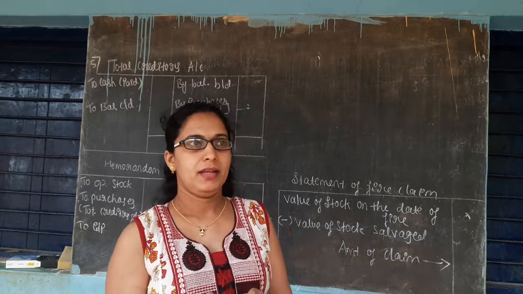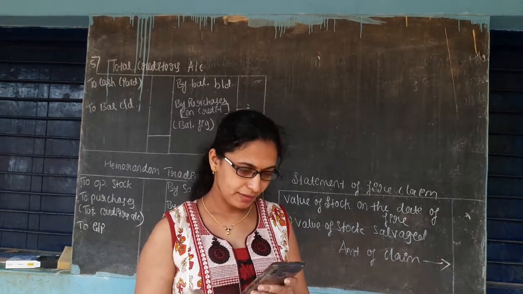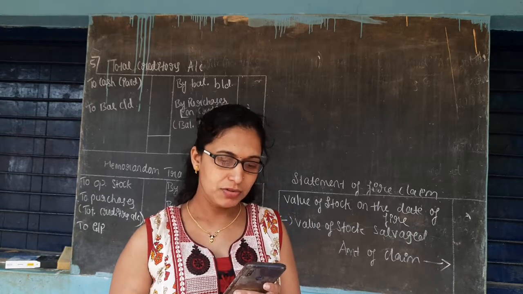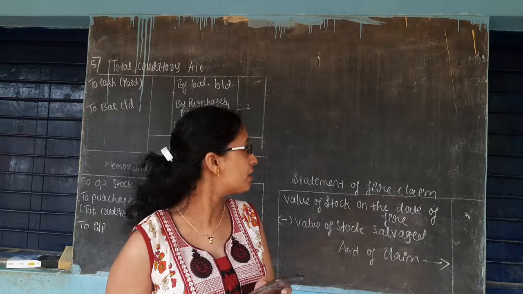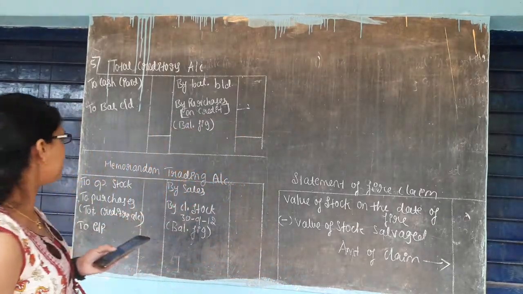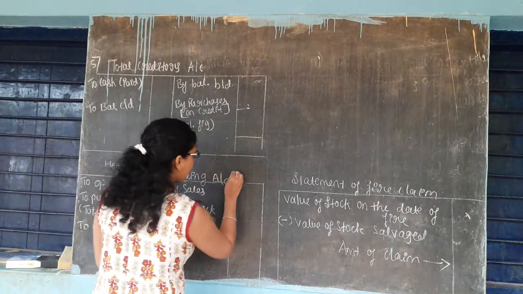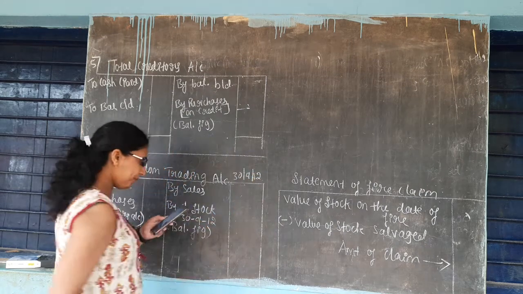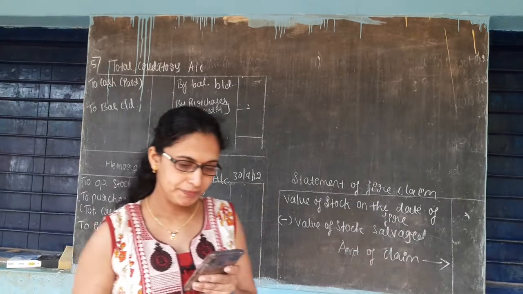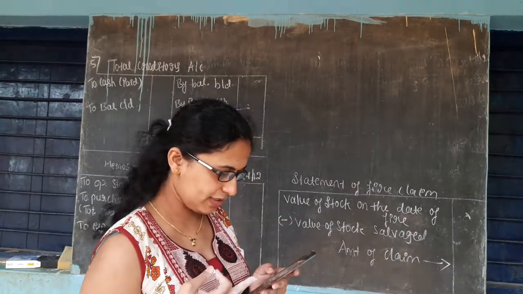Now I will move to fifth question. A fire broke out in the godown of a merchant on 30th 9 2012. So memorandum trading account should be prepared for 30th 9 2012, and all the information has been given.